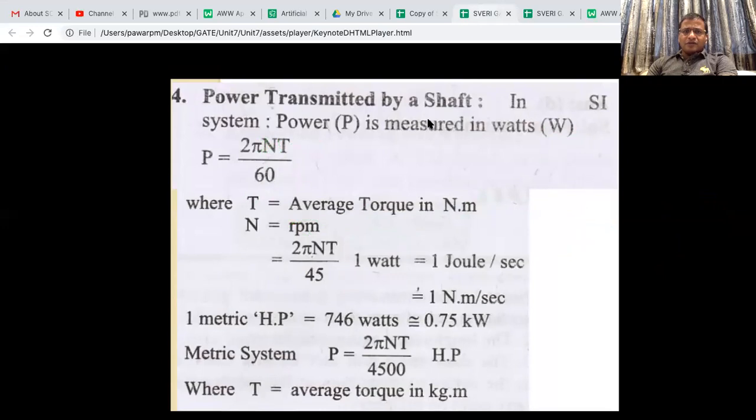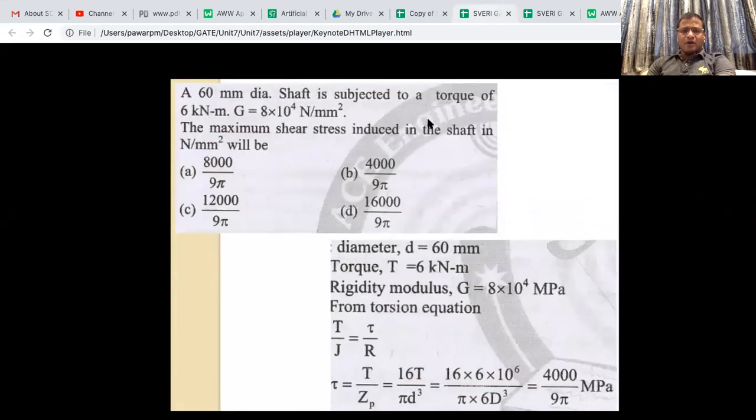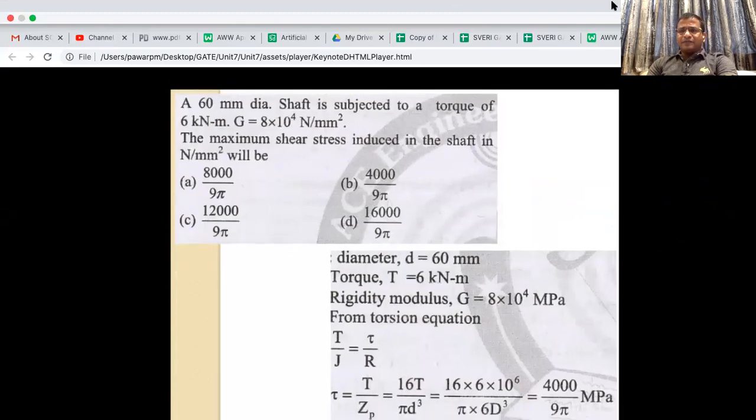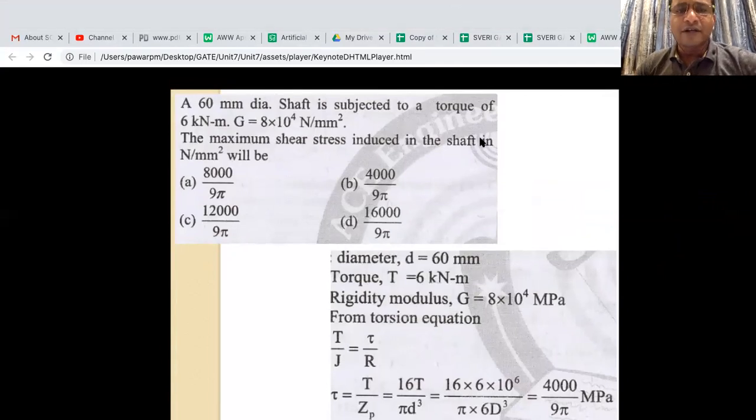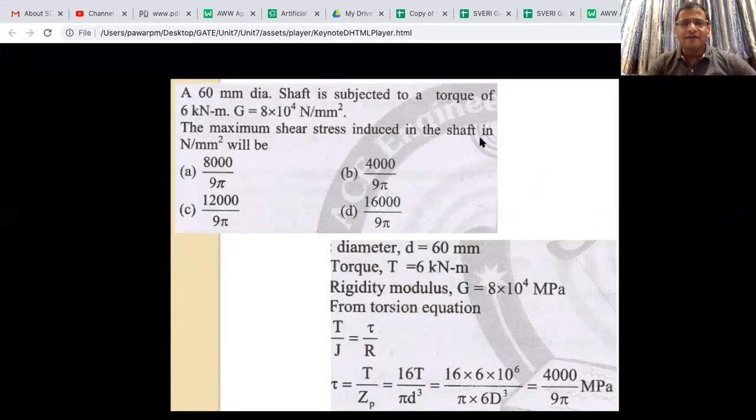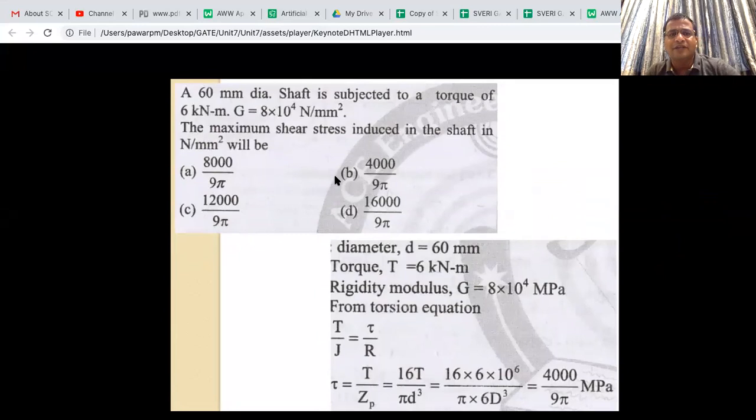Okay, let's go to the next page. Some problem solving. A 60 mm diameter shaft is subjected to a torque of 6 kilonewton meter and G is given. The maximum shear stress induced in the shaft in Newton per mm square will be.